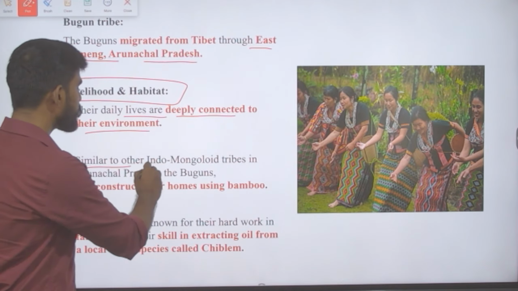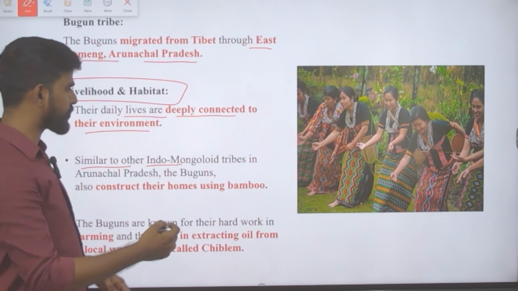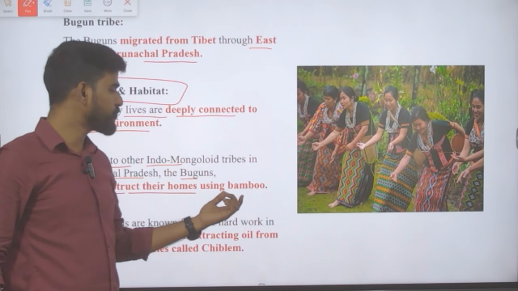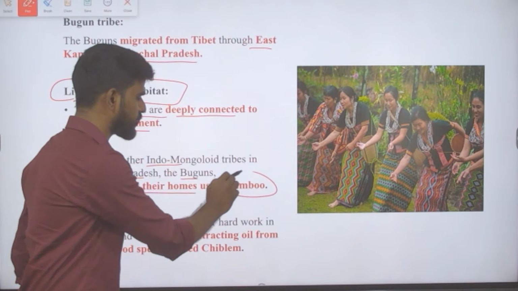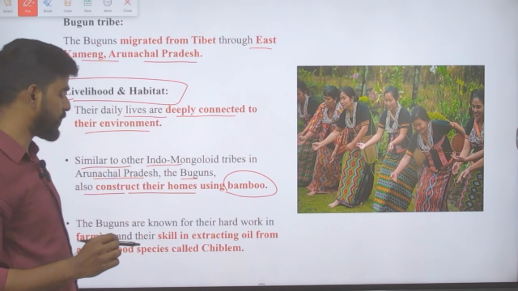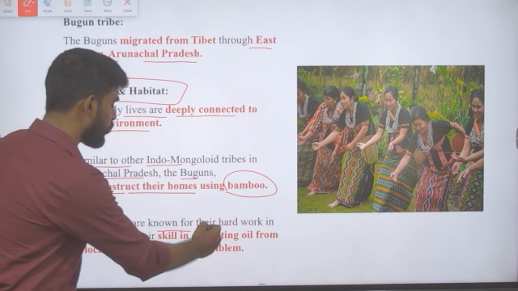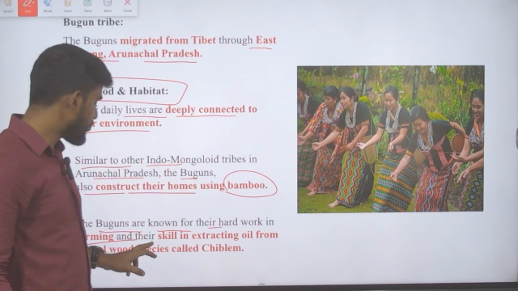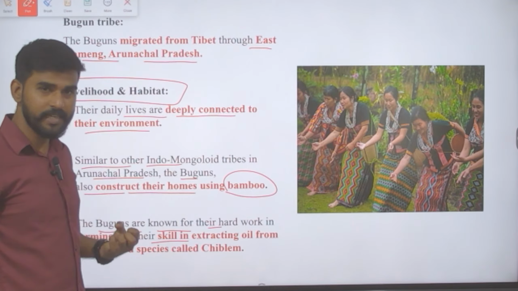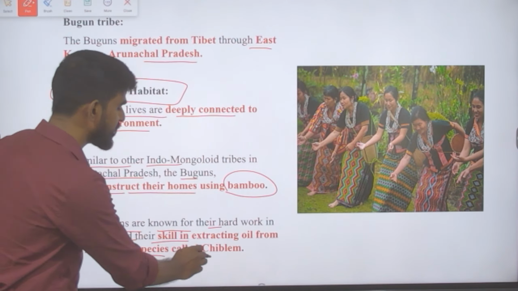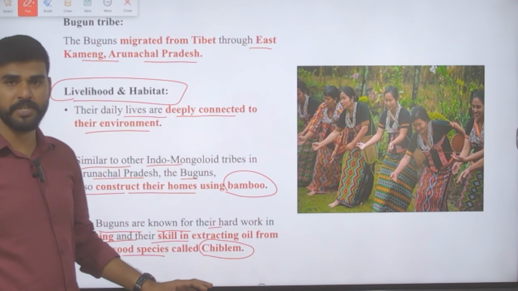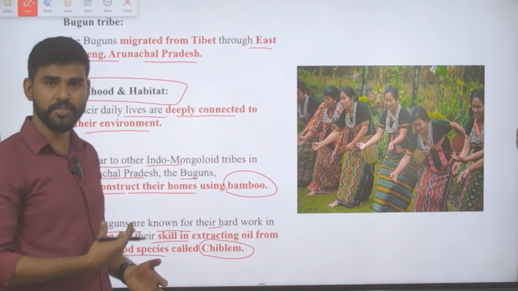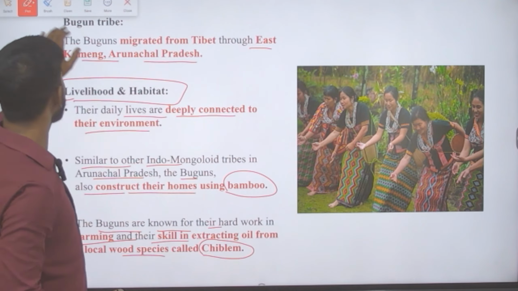Similar to other Indo-Mongoloid tribes in Arunachal Pradesh, these Buguns also construct their homes using bamboo. This is one important fact to be noted. The Buguns are also known for their hard work in farming. They are good at farming, and they also have the skill of extracting oil from a wood species called cheeblem. It is a wood species found in the forest, and they are skilled in extracting oil from it. So these are the Bugun tribes here.